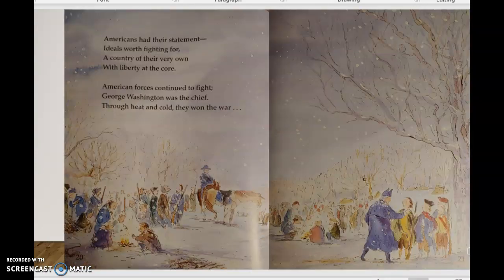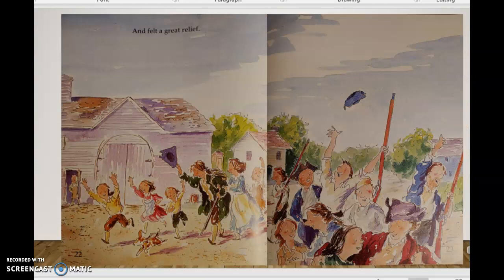Americans had their statement, ideals worth fighting for, a country of their very own, with liberty at the core. American forces continued to fight. George Washington was the chief. Through heat and cold, they won the war and felt a great relief.